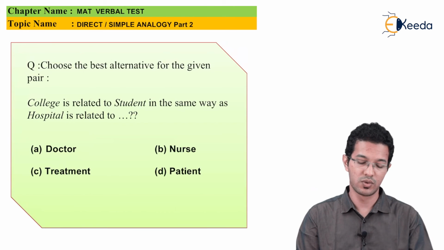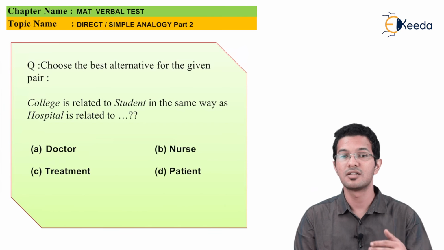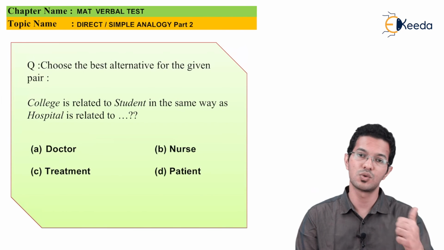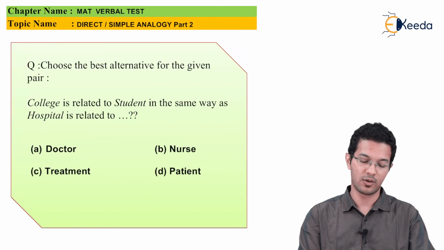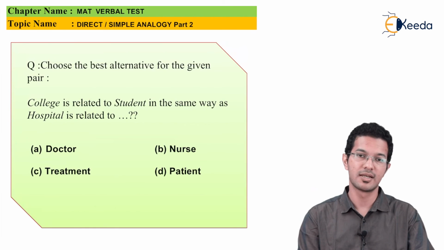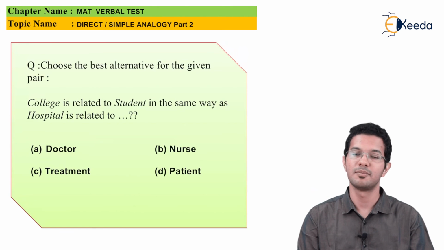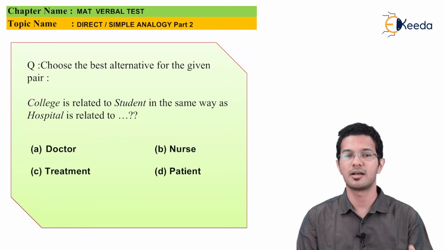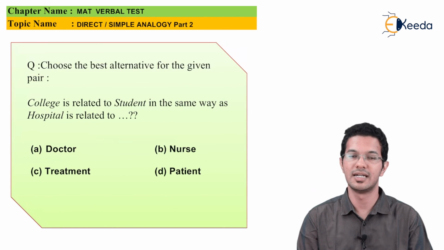College is related to student in the same way as hospital is related to what? So where does the student go? The student goes to a college. So how can I relate hospital to? Is it A, doctor? Is it B, nurse? Is it C, treatment? Or is it D, patient? I know that a person who is not well is called as a patient. तो patients जाते कहाँ है? जाहिर सी बात है, patients हमेशा hospitals में जाते हैं. तो answer to this question is D, patient.